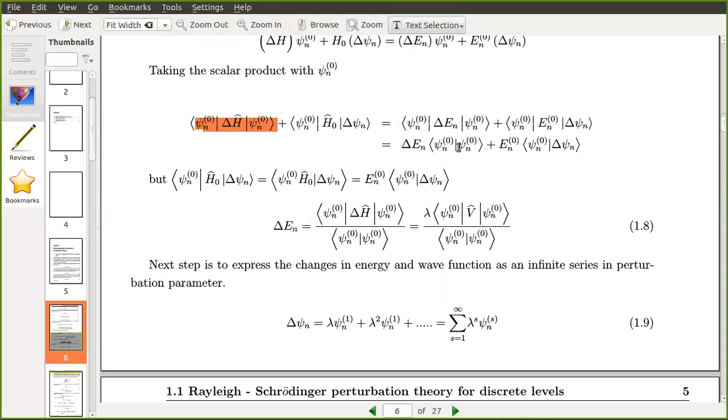So delta En you can write as psi n of 0 delta H psi n of 0 divided by psi n of 0 psi n of 0.